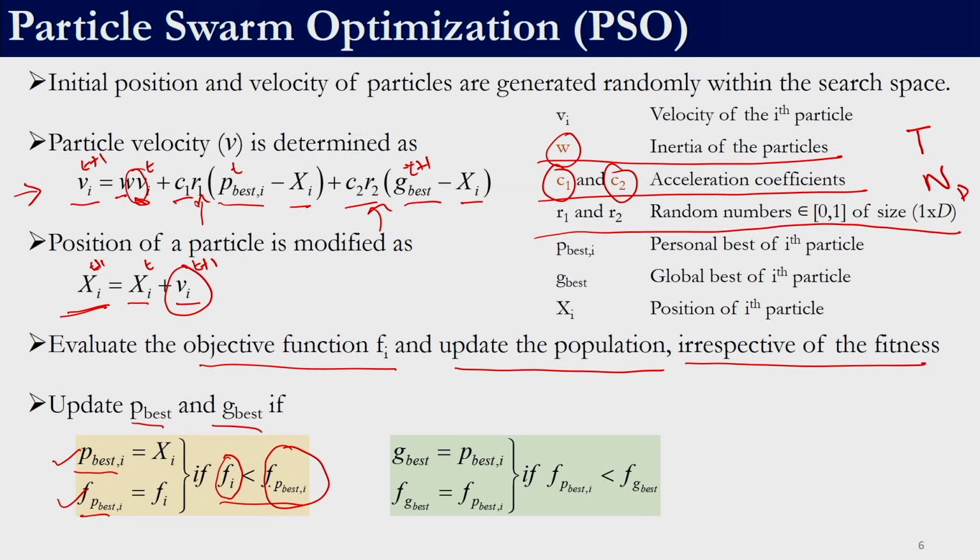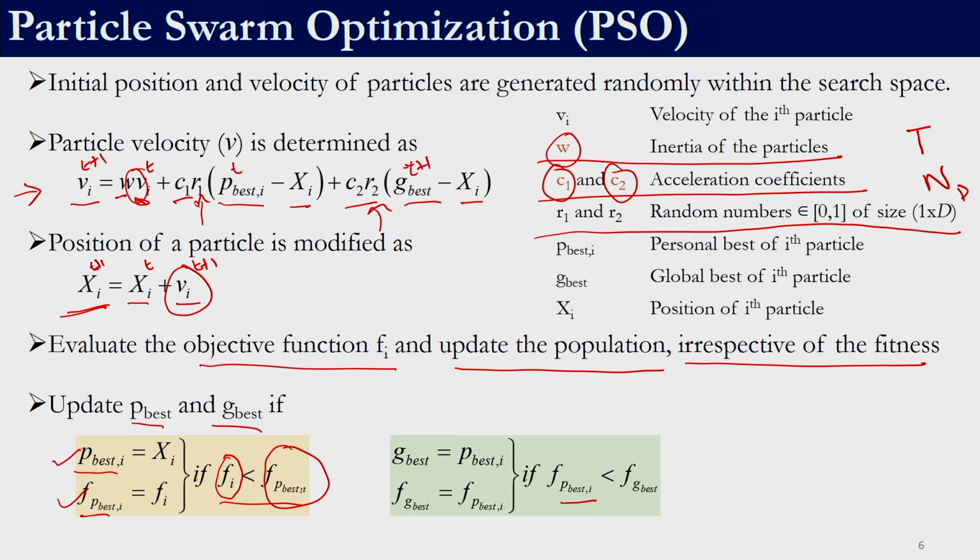Here it is more like a greedy selection strategy: once we generate a new solution, whether it is good or bad, it is definitely going to be included in the population, but the P best and the G best may or may not be updated. Over here we say that if the P best of the ith particle, right. So, first we update the P best, and then we check it with the G best, right.